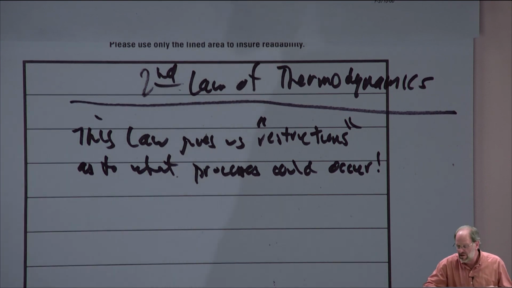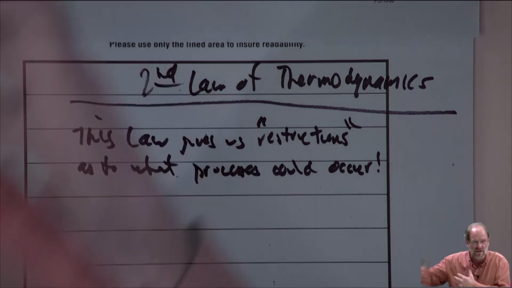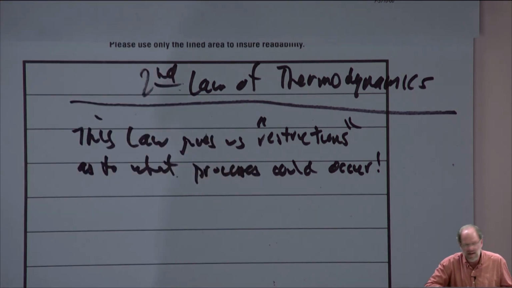Another good example is heat transfer from something cold to something hot. We know that heat is only transferred from the hot thing to the cold thing, but there's nothing in the first law that says that has to happen. Right? The first law just tells us that as long as the heat transfer and the work and the energy change all balance, why can't you transfer heat from something that's cold to something hot? But we know that that can't happen, right?